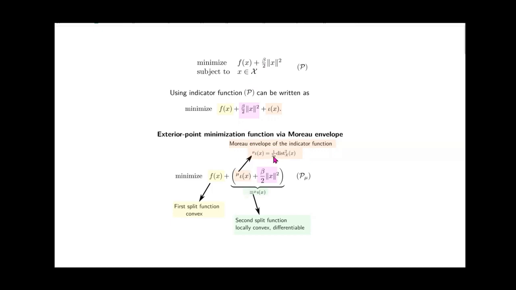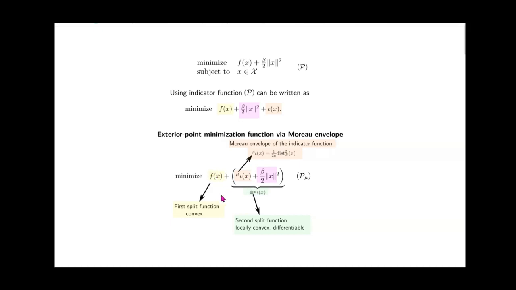And it turns out that as mu goes to 0, the Moreau envelope goes to the original indicator function pointwise.